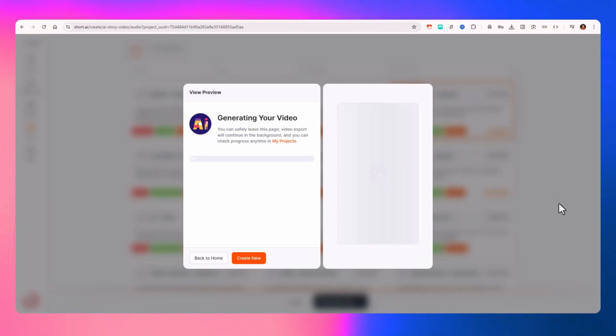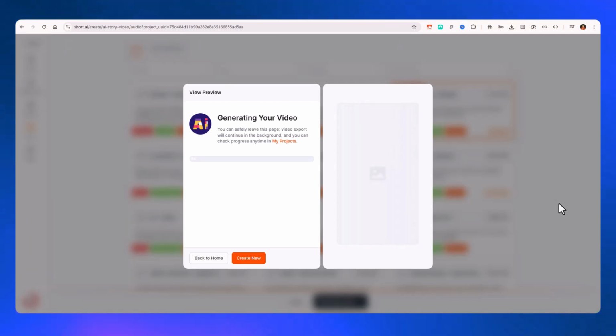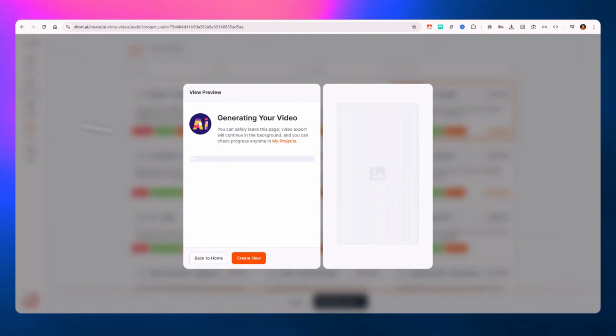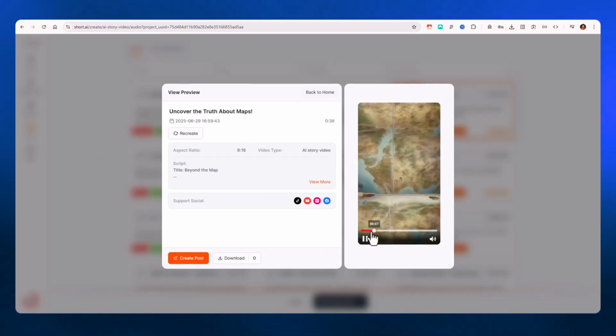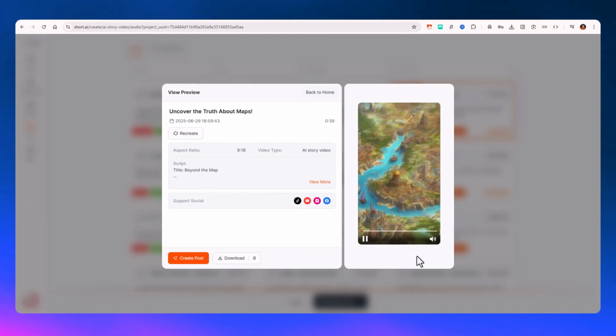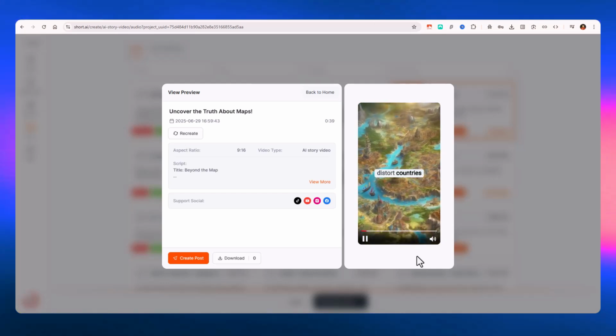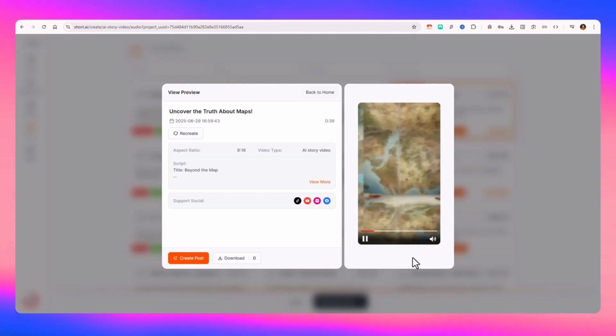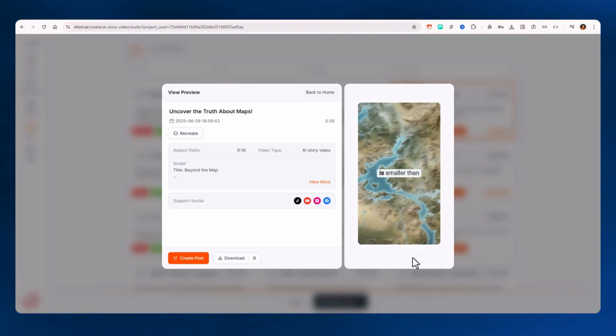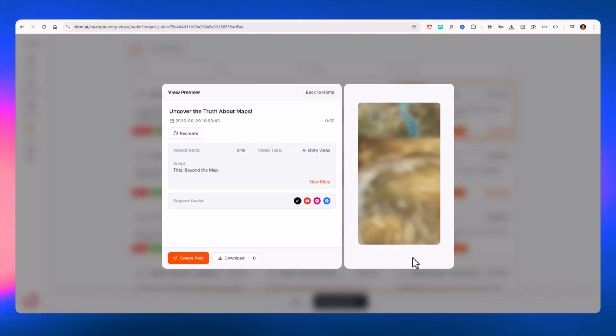Let's wait for a few seconds or maybe minutes, and it is going to do its job. So our script has been generated, video has been generated. So let's see. Did you know? Why do maps distort countries? Maps misrepresent reality by shrinking and stretching countries. Greenland looks large on maps but is smaller than the DRC.